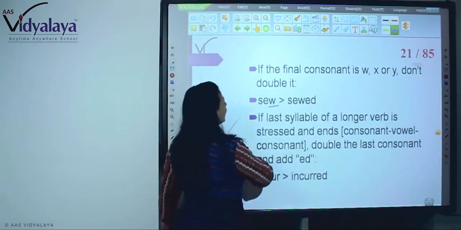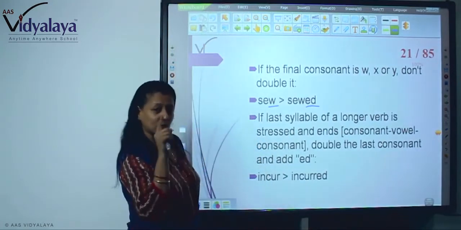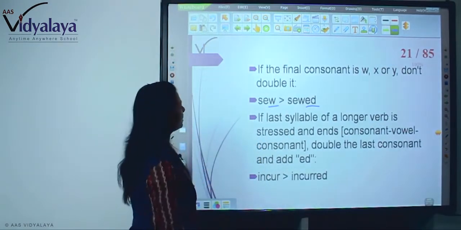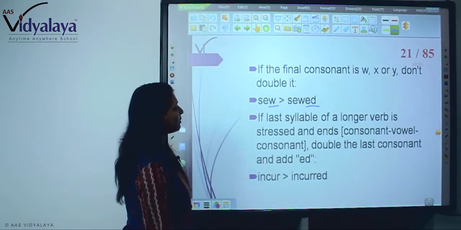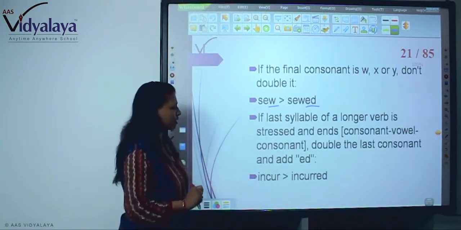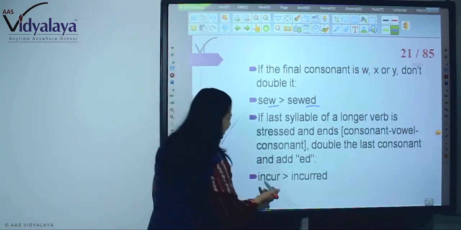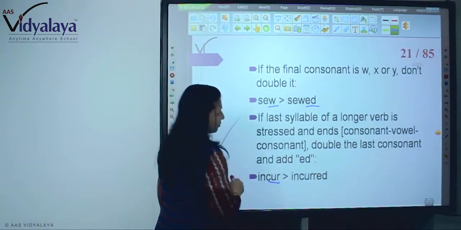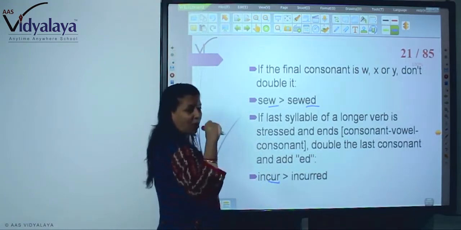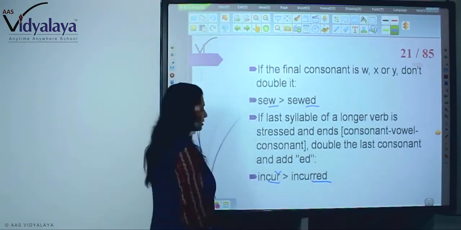If the final consonant is W, only add ed. You don't need to double W. If the last syllable of a longer verb is stressed and ends in consonant, vowel, consonant, double the last consonant and add ed. Then incur. See? The longer verb is stressed, so incurred, and it has ended on a consonant.